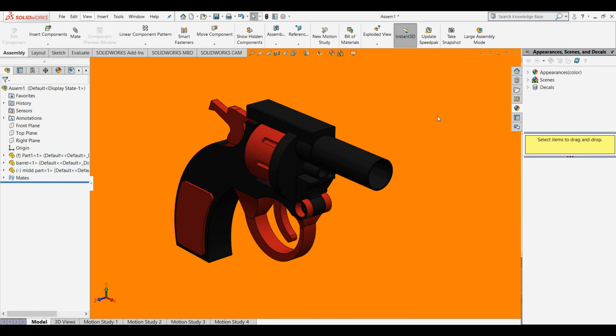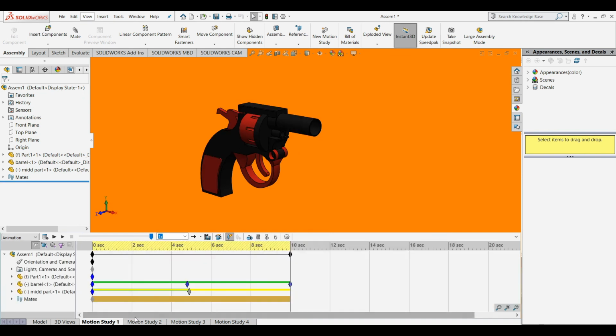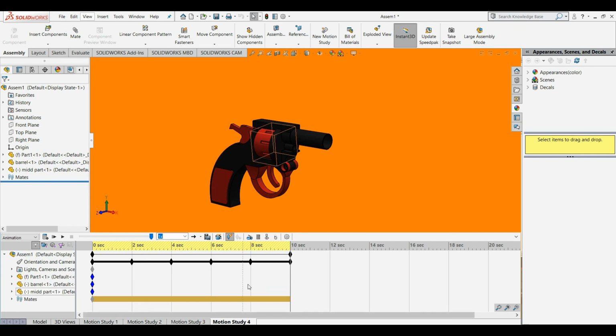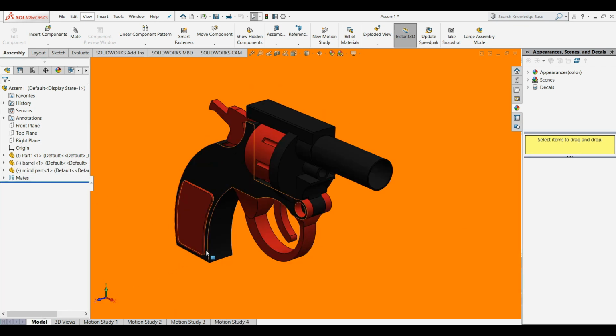So this is my assembly of the toy gun, and also we have provided the material to this toy gun, and also we have done the motion study for this toy gun. As you can see, this is my motion study 1, 2, 3 and 4. So let's come to the model.